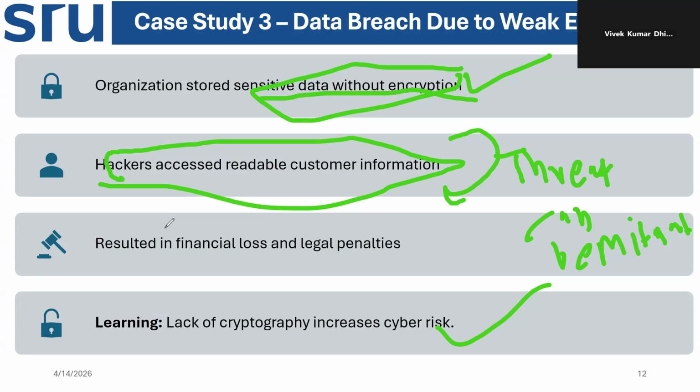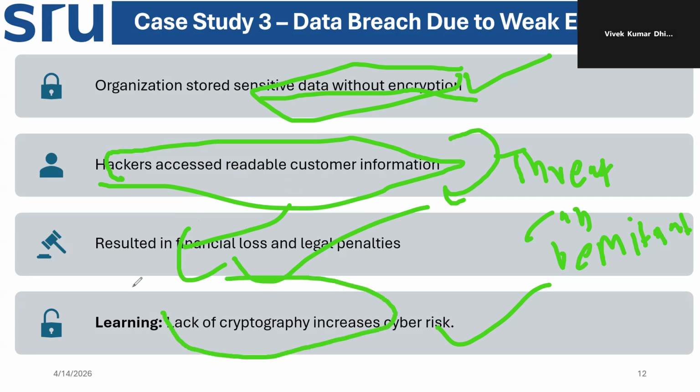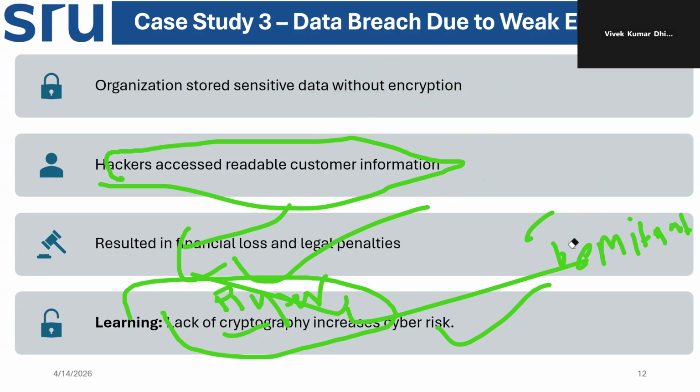But if cryptographic techniques are used, they will take the data but they cannot understand it, and they cannot use it for harmful purposes. They also cannot breach the security of money transmission systems in the organization. The data transfer is secured by proper cryptography. But if it lacks cryptography, the cyber risk increases. Proper, advanced cryptographic algorithms make the organization's information, data, and transfer details secure. Lack of cryptography increases the cyber risks in the organization. That we understood from the third case.